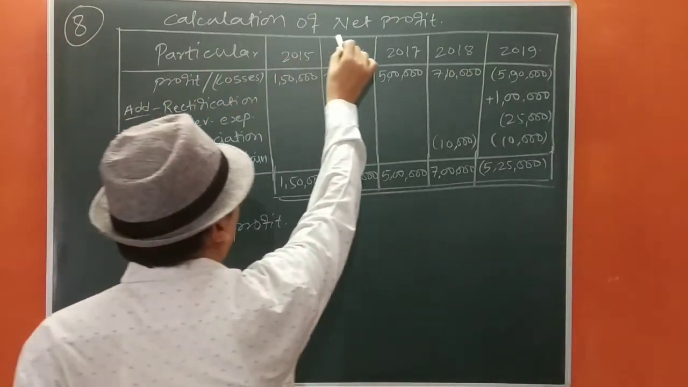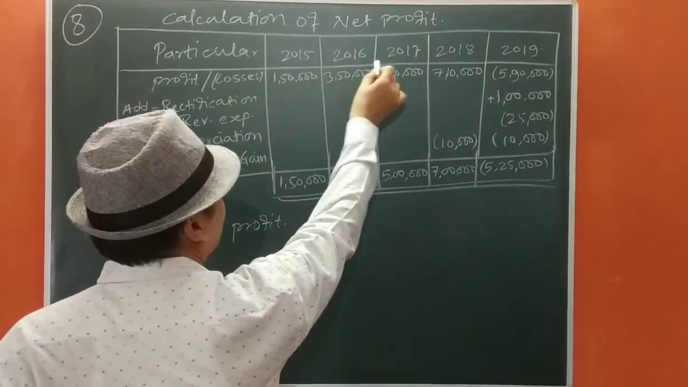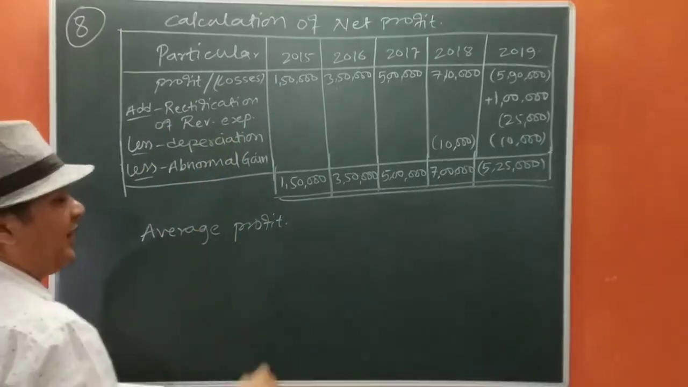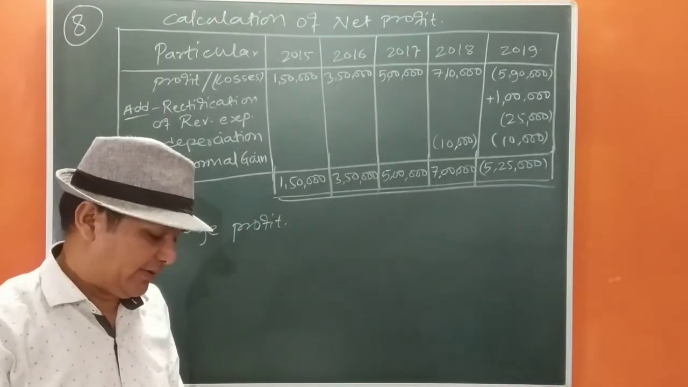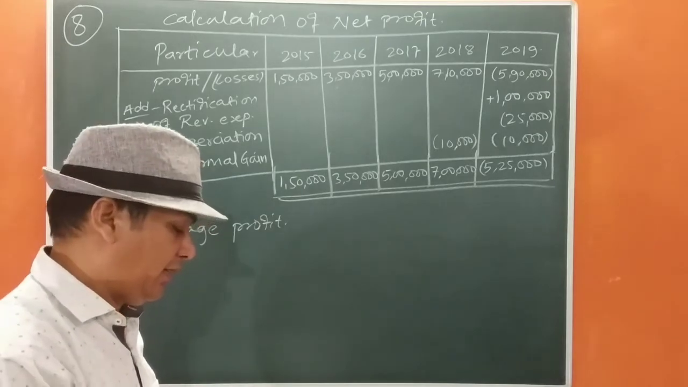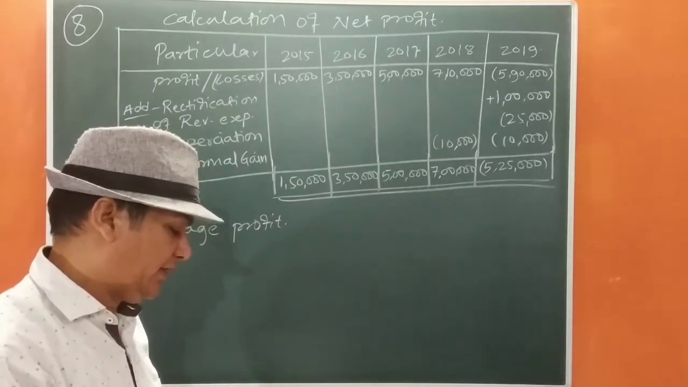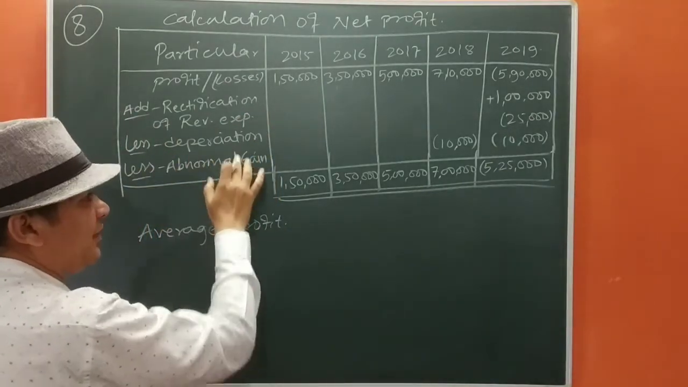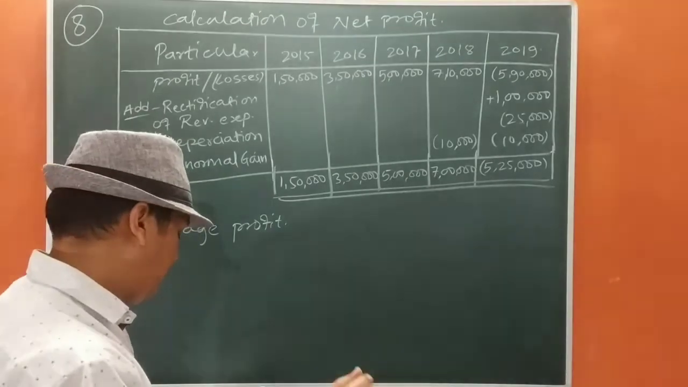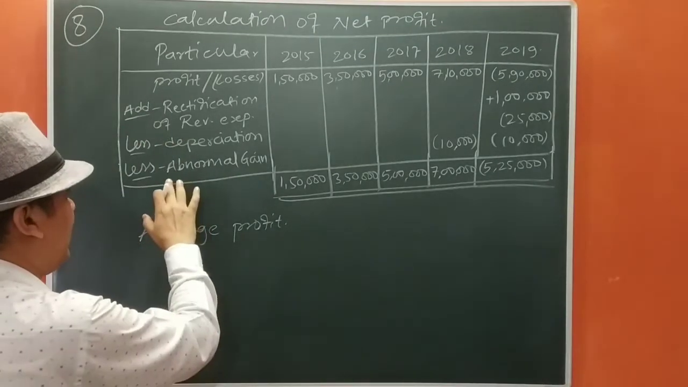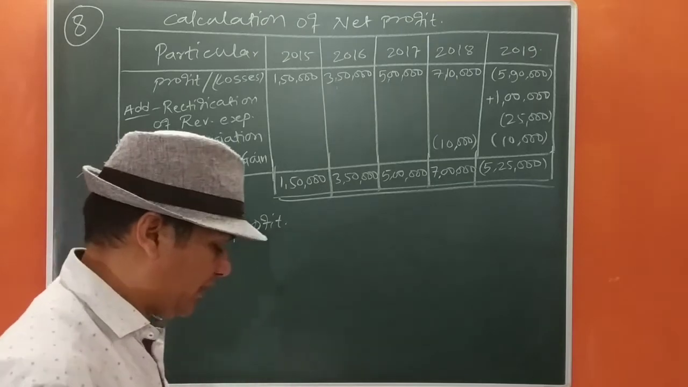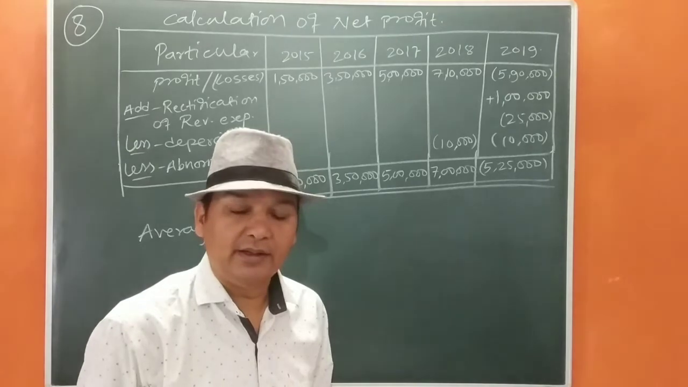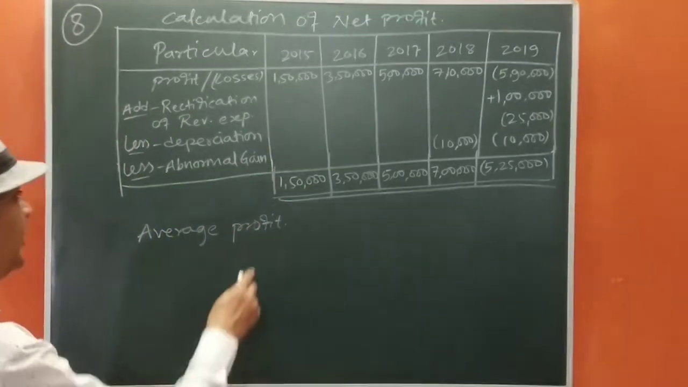Then the solution of net profit: particulars, years 15, 16, 17, 18, 19, profit and losses are taken. If you see, we have rectified the expenditures which were wrongly treated as revenue expenditure. Then the depreciation was charged on such a capital expenditure, and the abnormal gain that we have received, that is income from non-trade investments, we have deducted. Okay, so we got the net profit.